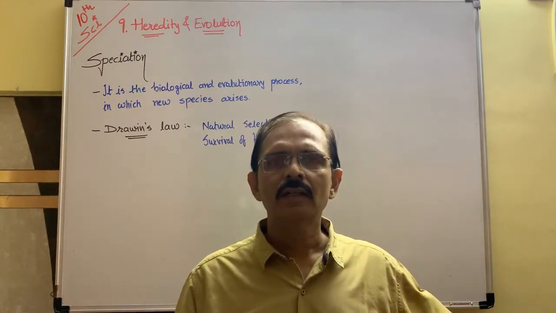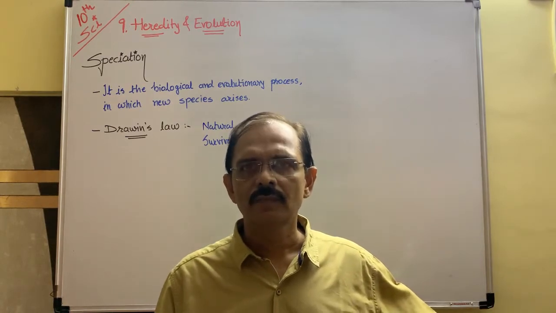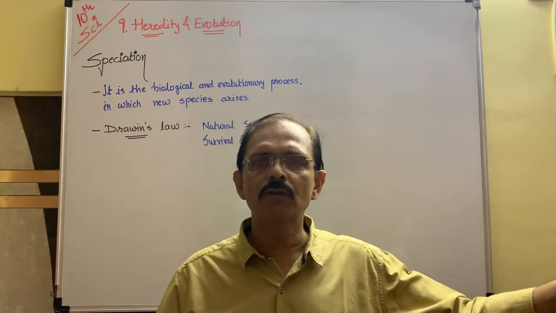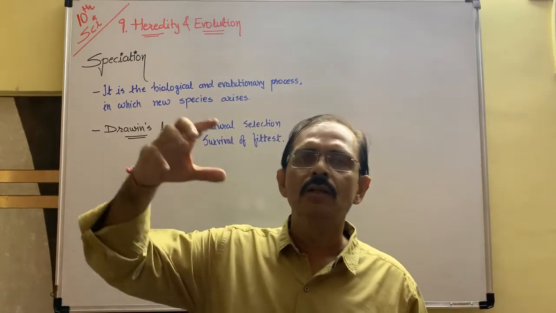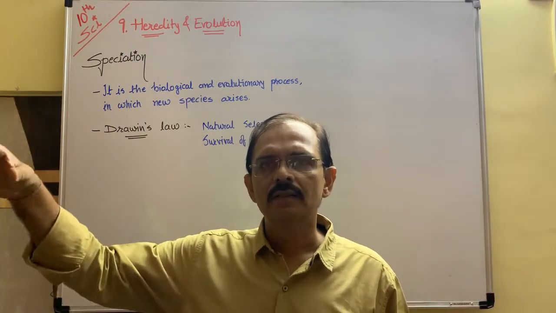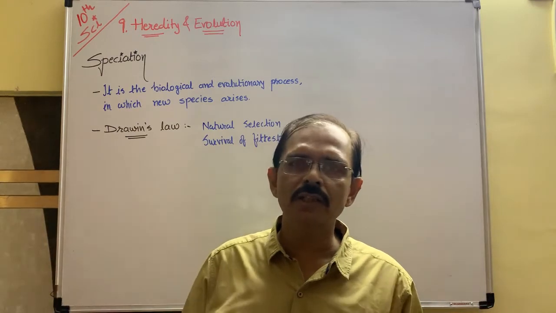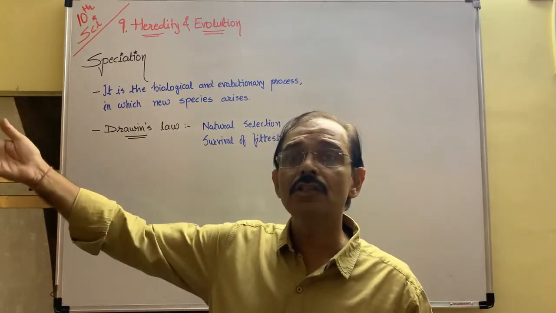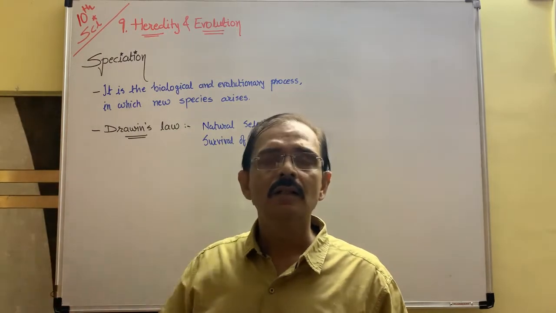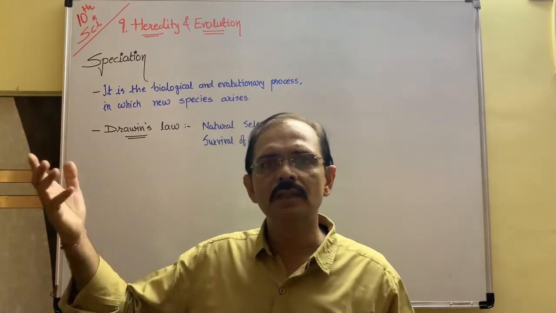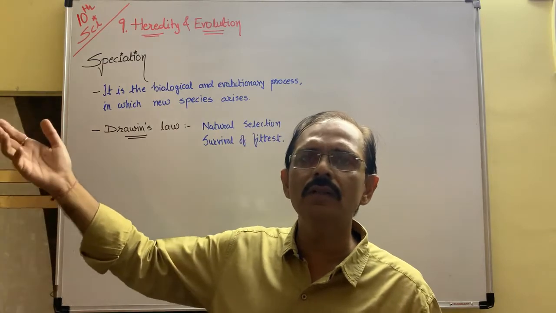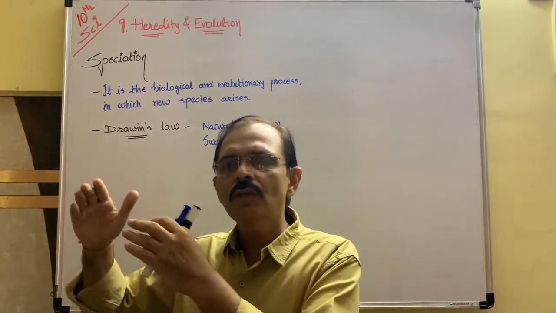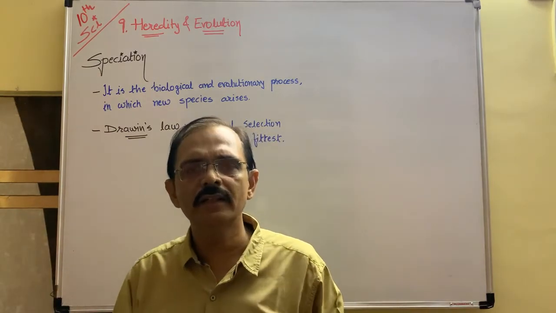Suppose in Africa there is only forest. This group is very well acquainted with the forest. But now when they move from Africa, the region is not forest, and suppose the region is mountainous. Then their generation does not know about the forest. The generation knows only mountainous regions, so they try to survive only in the mountainous regions.